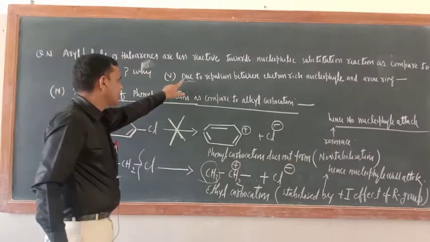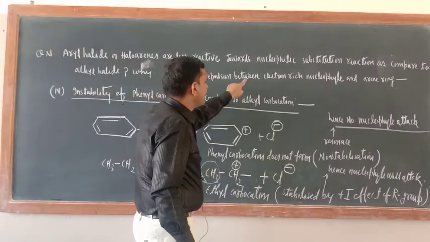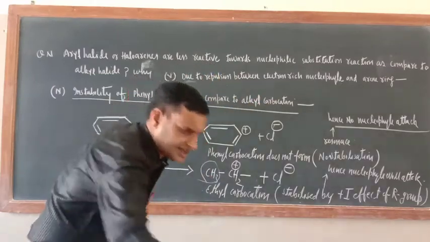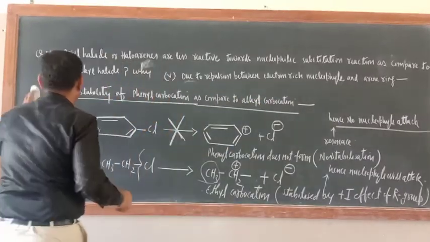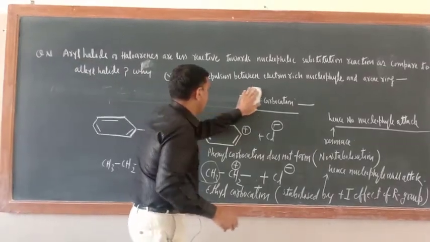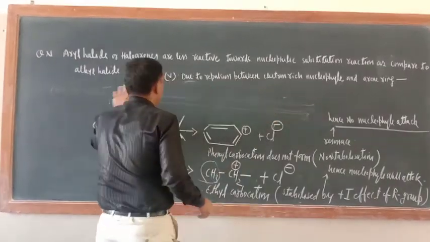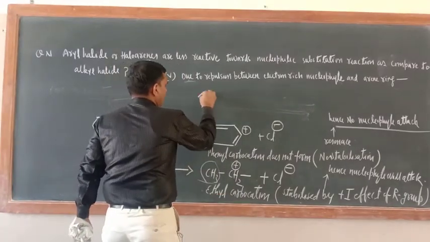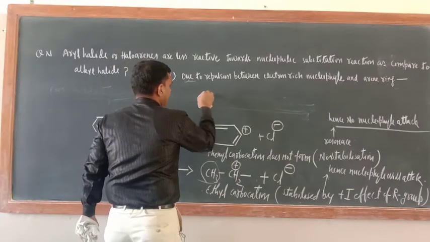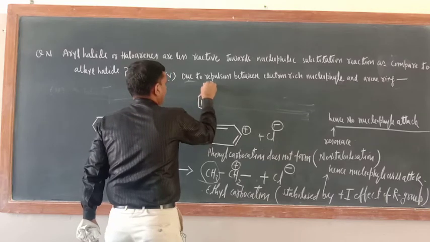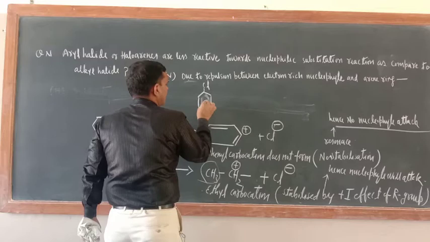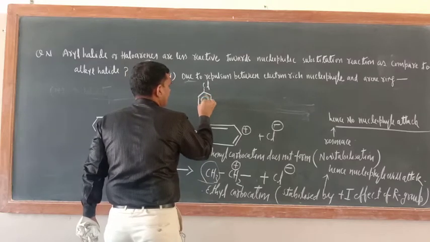The last point is due to repulsion between the electron rich nucleophile and the arene ring. Just see here only, I will explain point number 5. Now nucleophile is an electron rich center. Electron rich or not? This is chlorobenzene. Now just see, alternate single and double bonds means we can write in this way also. Negative sign.